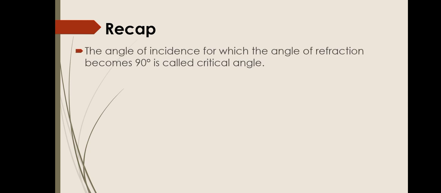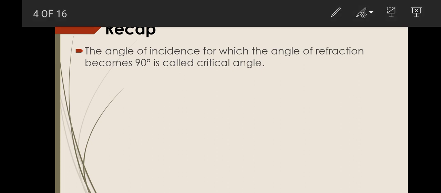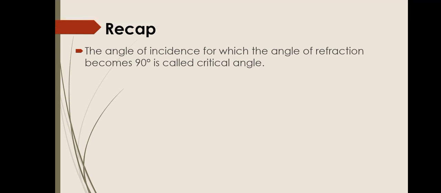Let's recap some of the important points from our previous topics. The angle of incidence for which the angle of refraction becomes 90 degree is called critical angle. While discussing the total internal reflection, I have told you about the critical angle. You must remember that angle of incidence for which the angle of refraction becomes 90 degree was called critical angle, or you can also say it like this: the angle of incidence in the denser medium for which the refracted ray bends at 90 degree angle, that angle of incidence is called critical angle.